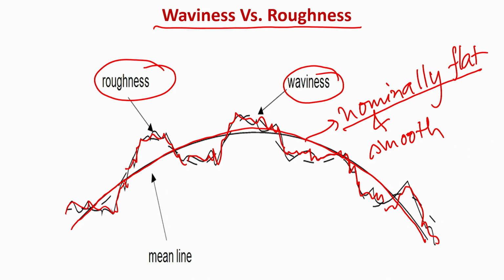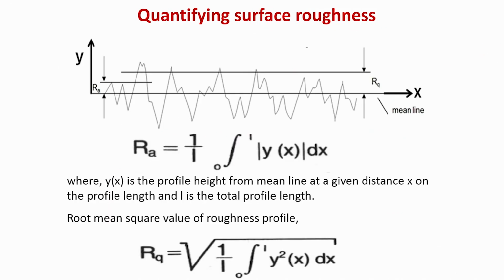I repeat, you have the mean line, which is what you see with the naked eye, but at a much lower length scale, these nominally flat surfaces consist of roughness and waviness.